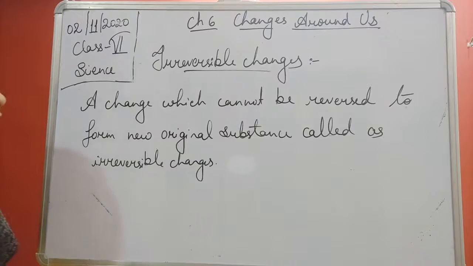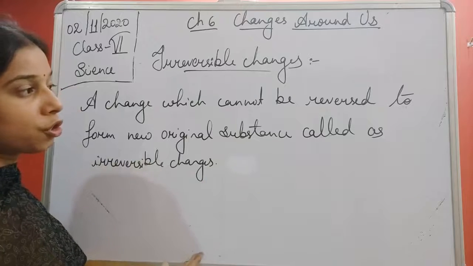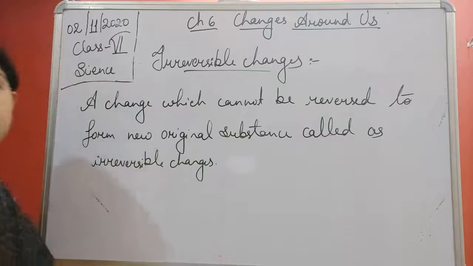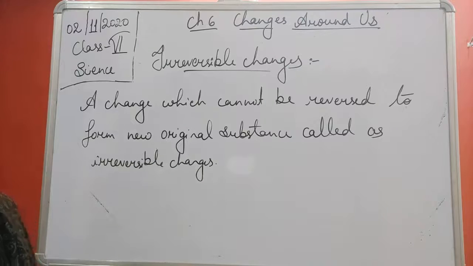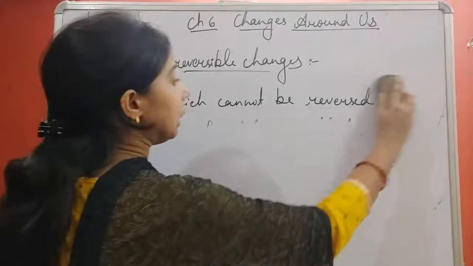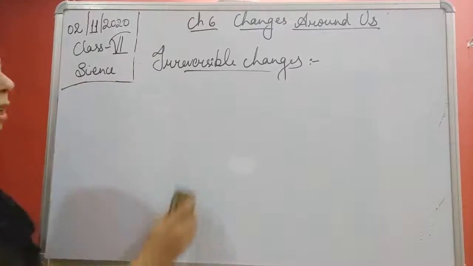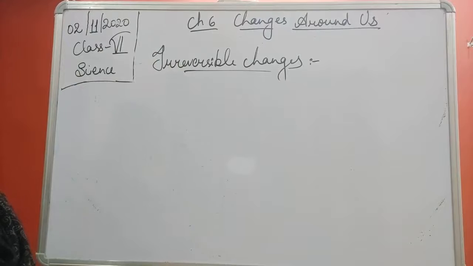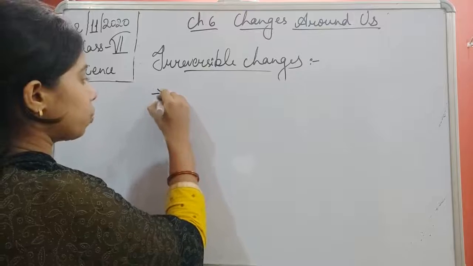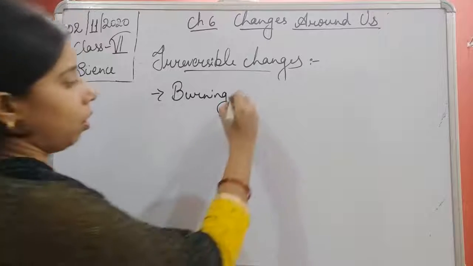Okay, so a lot of examples are there, students, which prove that an irreversible change is a change which cannot be reversed easily. There are a lot of examples which explain the different irreversible changes. So you see, students, suppose you have taken a piece of paper. When we burn a piece of paper, it is the burning of a paper.